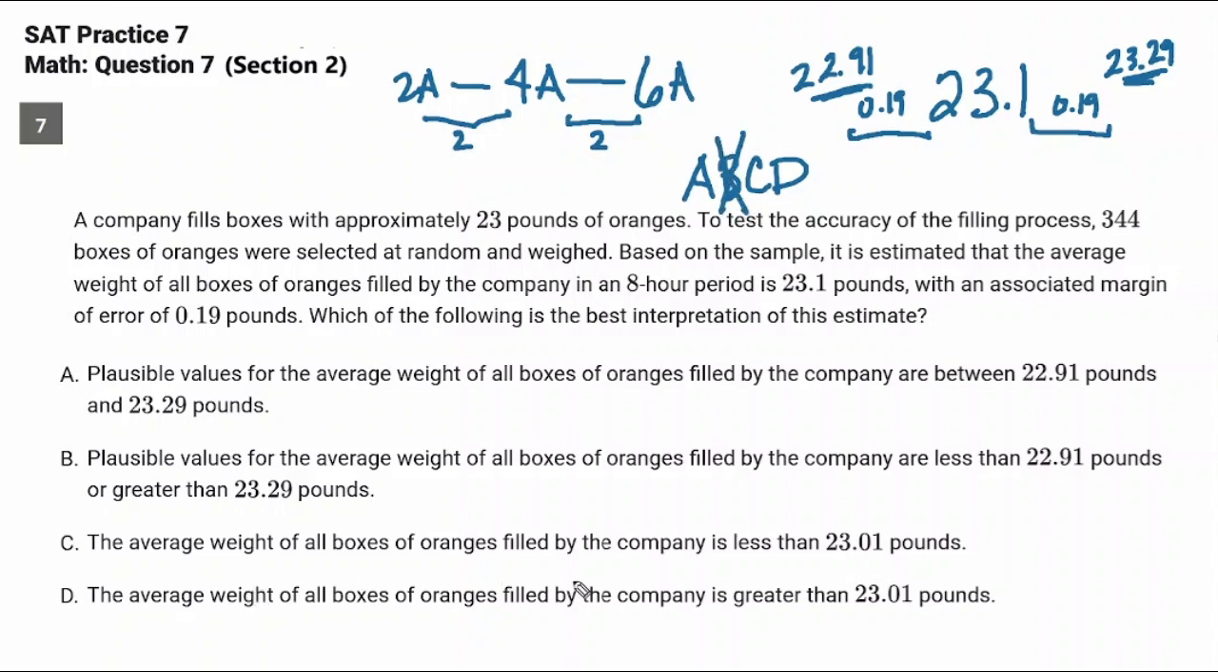C. The average weight is less than 23.01. Okay, well maybe, but it also could be greater. Nope. And then D says the average weight is greater. It could be, but it also could be less. So no. So the answer is A. It's actually a much quicker process than we just went through. And if you understand how margin of error works, you're always going to get these problems right because they're always the same.